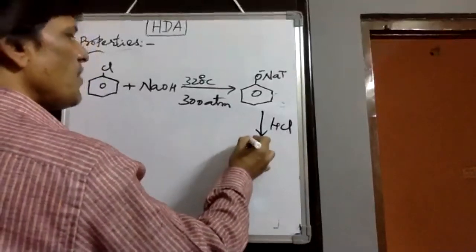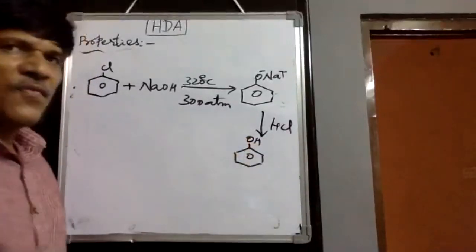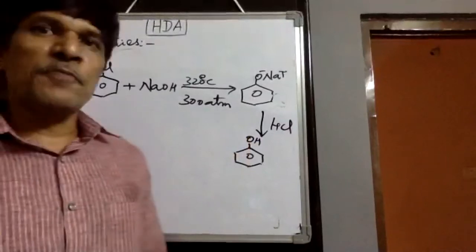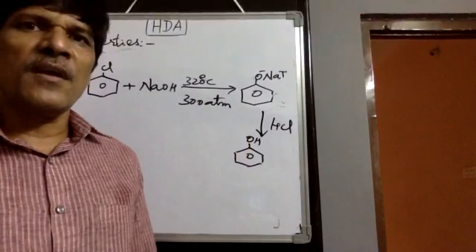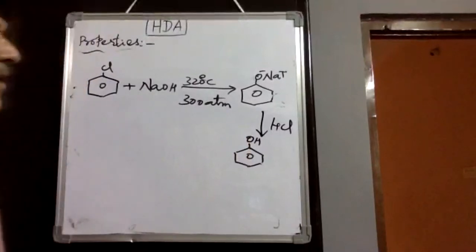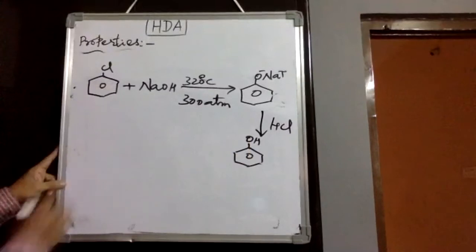Direct phenol formation from haloarenes is very difficult, because of sp2 hybridization; substitution on the carbon attached to chlorine is very difficult. By using Dow's process, we can convert chlorobenzene into phenol.